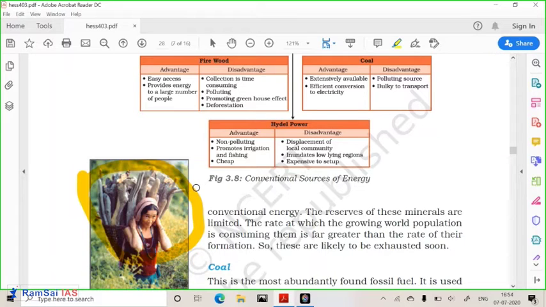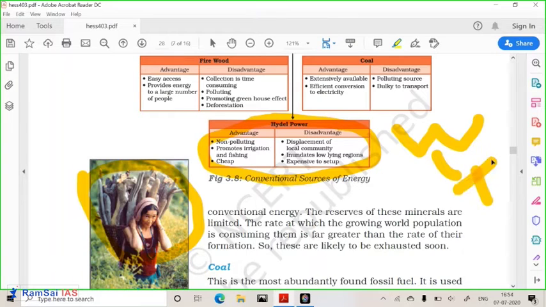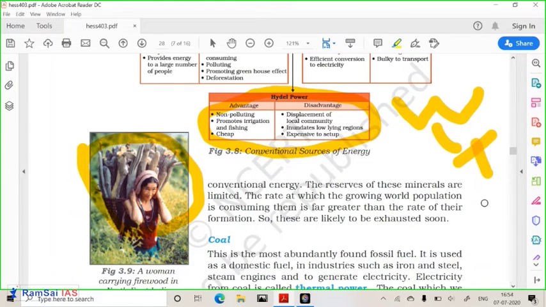One of the conventional sources of power is hydel power. Hydel power means power produced by using the speed or force of water. When you use the force of the water, you are spinning the turbines. When turbines are spun, what is produced is power. In this way, hydel power is utilized. The huge force of water, the kinetic energy in the water, is converted into mechanical energy and then into electric energy. So that's why hydel power is very important.